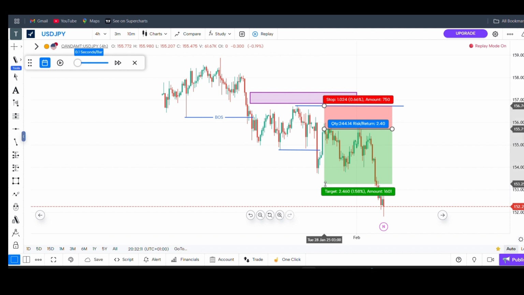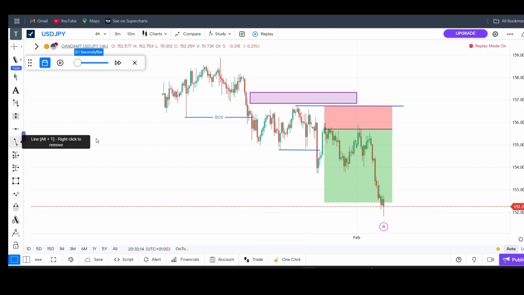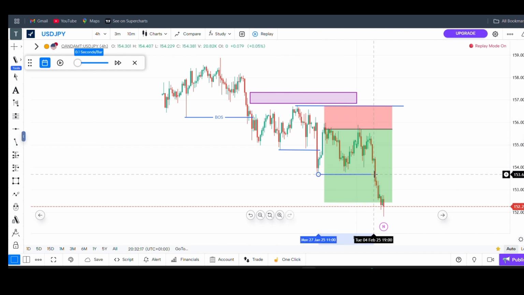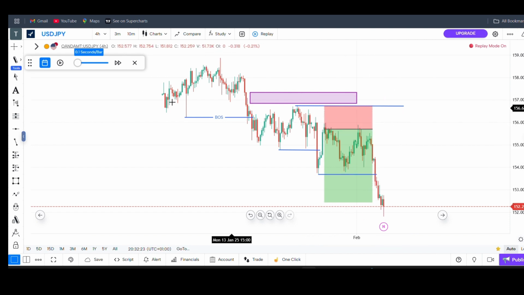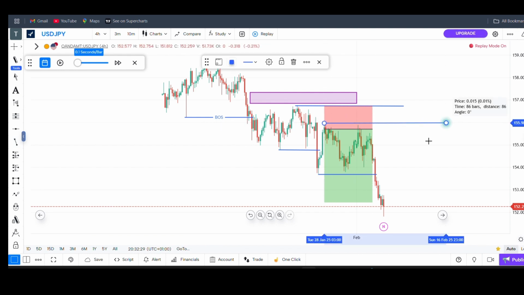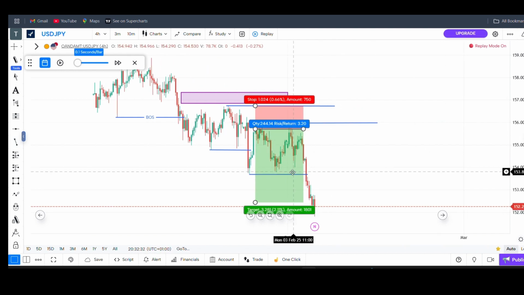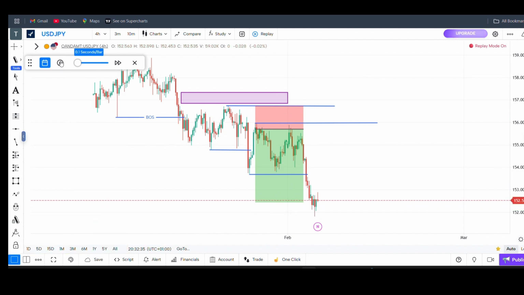Boom, ratio 3. We did it again. So we've collected that profit right now. So what are we waiting for again? We are waiting for another pullback on this trade. Here's going to be my change of character, the swing high. So here is the present higher high now, and here is the low. Here is the break of structure. Note we are using smart money concepts.